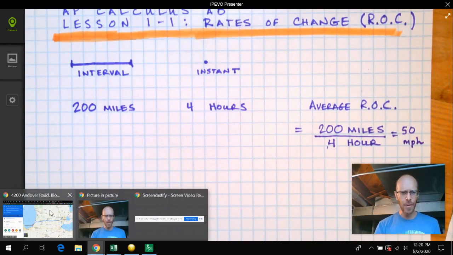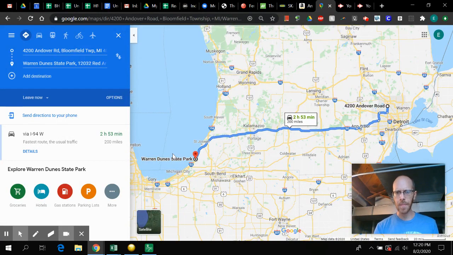Now, if our average rate of change was 50 miles per hour, how fast were we going right here when we were heading through Kalamazoo? Were we going 50 miles per hour? Were we going faster than that? Were we going slower than that? The answer is that at that instant, we can't tell.